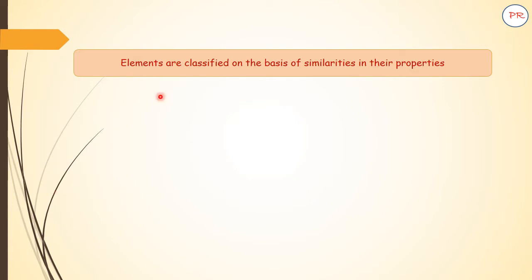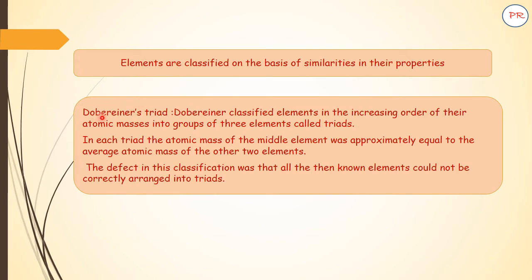See, the first person who tried to classify them is Dobereiner. So let us discuss Dobereiner's attempt. Dobereiner classified the elements in the increasing order of their atomic masses into groups of 3 elements each, which is called a triad. In each triad, the atomic mass of the middle element was approximately equal to the average atomic mass of the other 2 elements. But then what is the drawback? He could not arrange all the elements which were known at that time in this form.